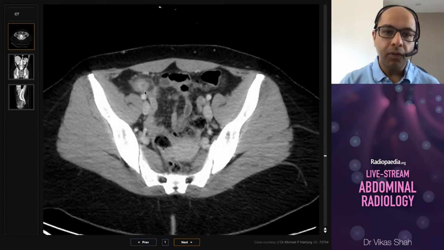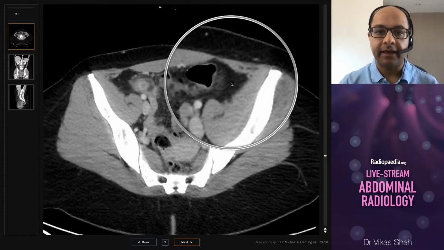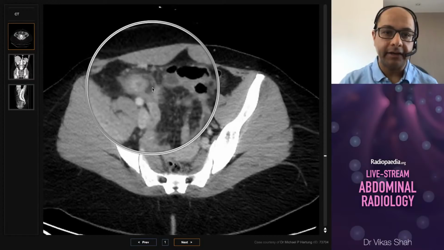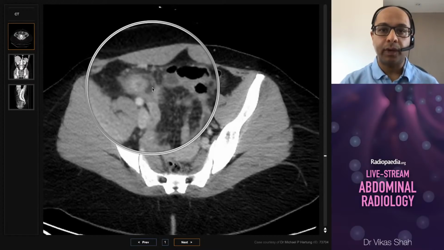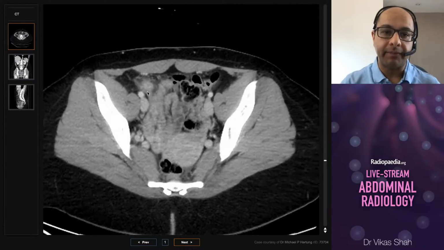And then one other sign to look for is that the fat has an increased attenuation. Now, this is a really important and helpful sign on abdominal CT. So look at this fat here. This is normal intra-abdominal fat. This shade of fat, this darkness, is what we're supposed to look for. When that goes towards a whiter shade of grey, as it has here surrounding the appendix, then that's what we call fat stranding, and that's increased attenuation of fat. That's a very helpful sign of inflammation. And we can see that tracking circumferentially around the appendix.